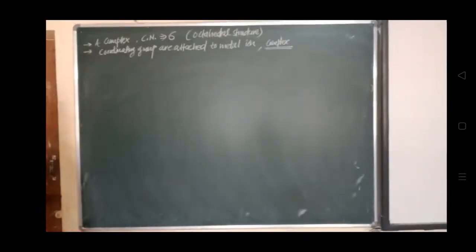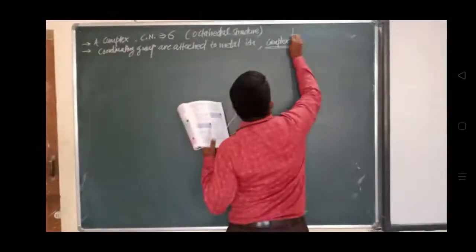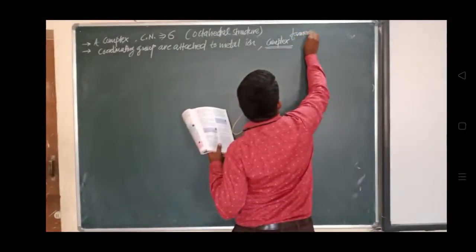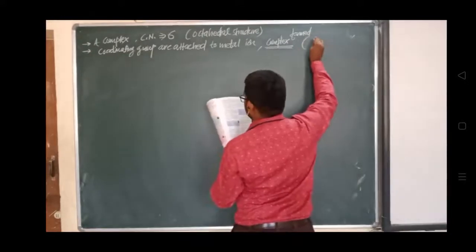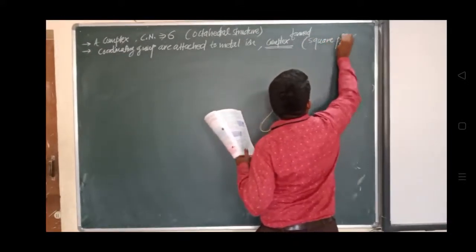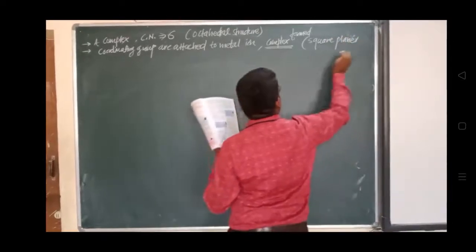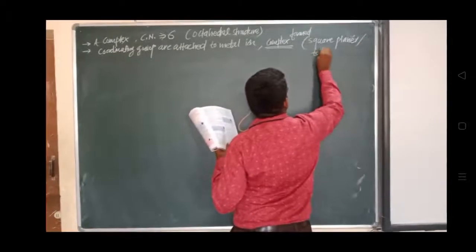So this complex would either be a square planar. ये जो complex formed होगा, it will have either geometry, I will write down, square planar. Okay, it will have a square planar geometry, or tetrahedral structure.